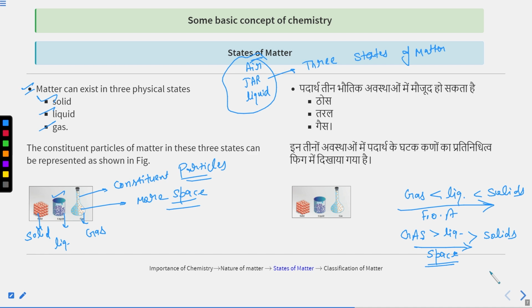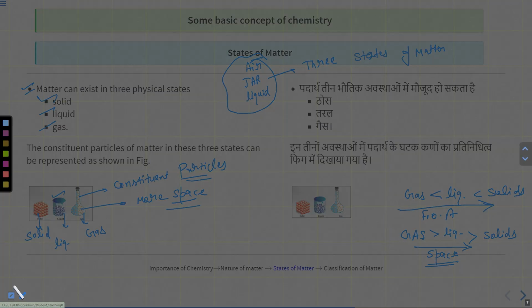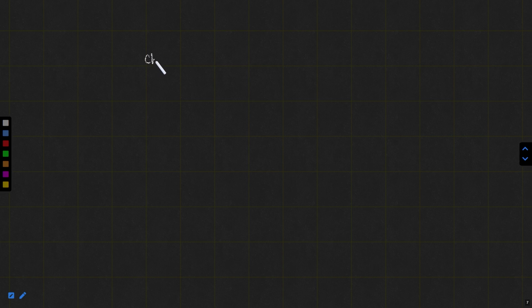The constituent particles of matter in these three states are represented as shown in this diagram. In this particular chapter, I told you what chemistry is, the importance of chemistry, and the applications of chemistry, and then I introduced matter.